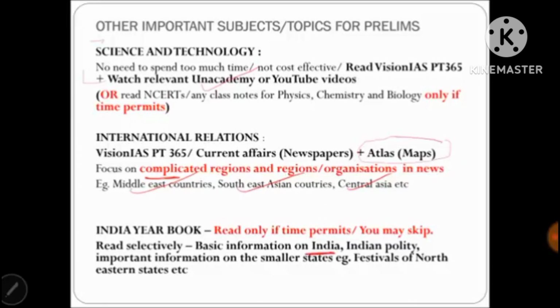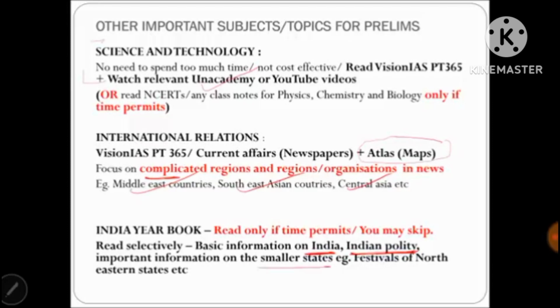Then Indian polity part, some points, some MCQs are there. They are quite important. I do not have the book, otherwise I would have posted all the important pictures and photos and information here itself. Then certain smaller states like the states of Northeast, they become important.